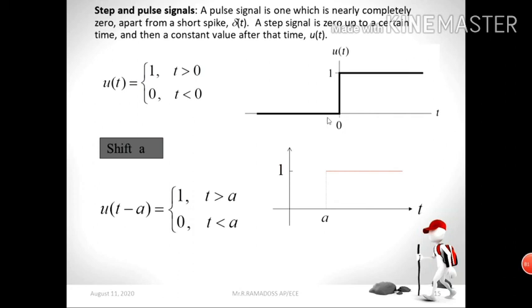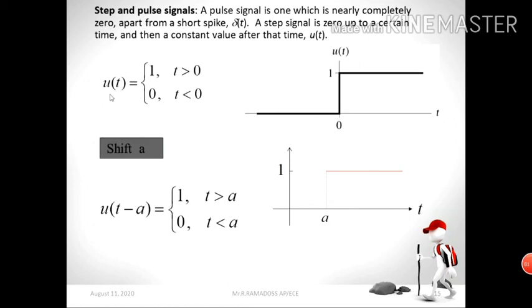See, look at the diagram, a clear diagram. This is the unit step signal for a continuous time signal. This portion represents the mathematical representation: u of t equal to 1 for t greater than 0. Look at the diagram, when t equal to 0 and when t greater than 0, your amplitude becomes 1. It means our signal starts from t equal to 0 and goes to infinity. For t less than 0 there is no signal. The signal is present, and the amplitude of the signal is 1. This is how you represent the continuous time unit step signal.